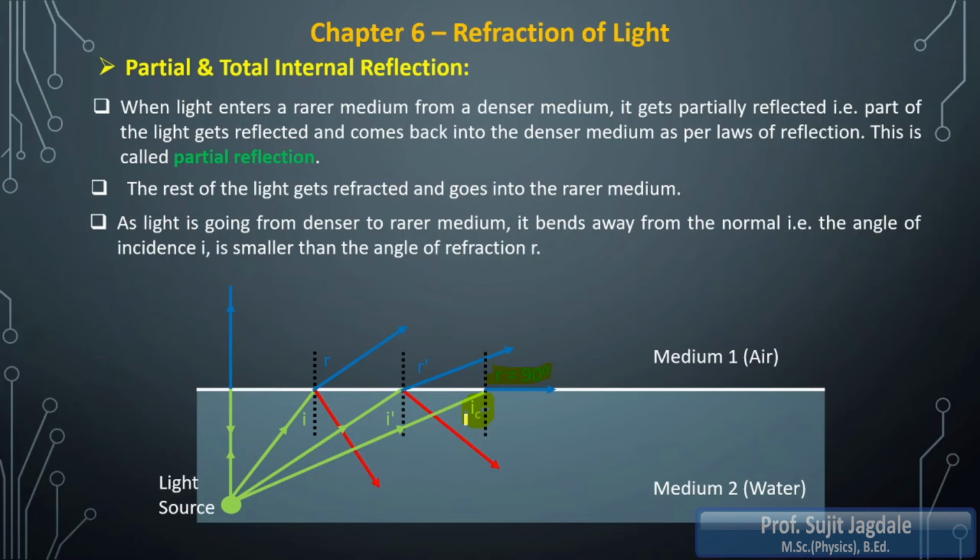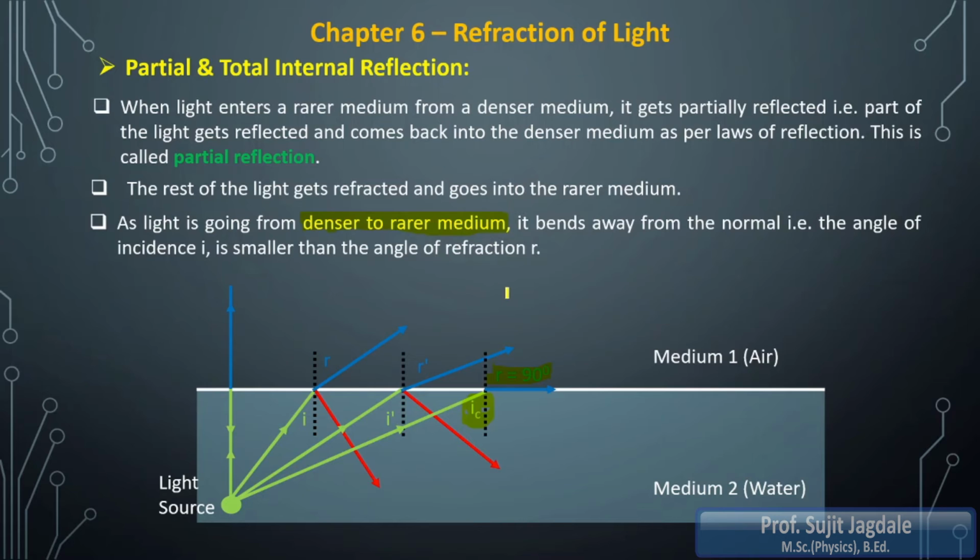So which angle will be considered as the critical angle now? You have got this new concept now. The particular value of the angle of incidence at which the refracted angle becomes 90 degrees, such an angle is referred to as the critical angle, and this critical angle is obtained only when light is traveling from denser to rarer medium. Then only am I going to get the critical angle.